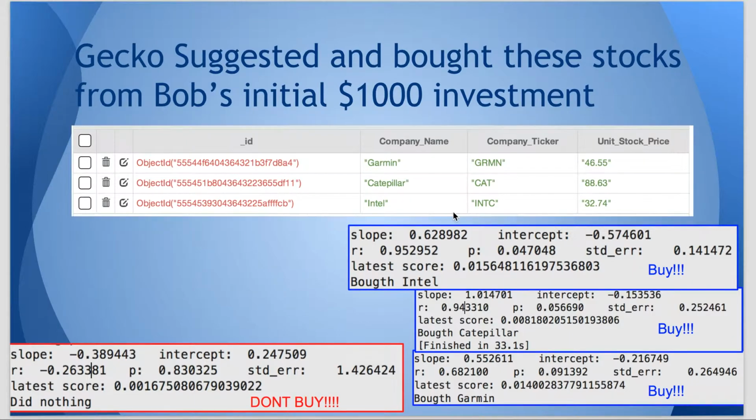We then computed the regression of the article sentiment versus its change in price over a brief period of time. For these stocks, we elected to buy because the R value that resulted from our regression was greater than 0.5. We decided not to buy these others, however, as they resulted in an R value that was less than 0.5.